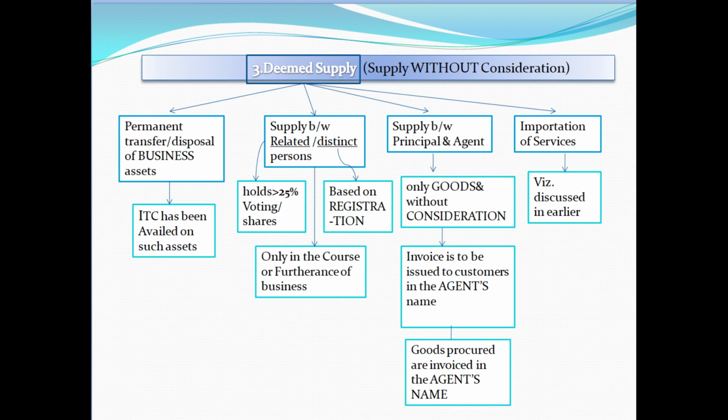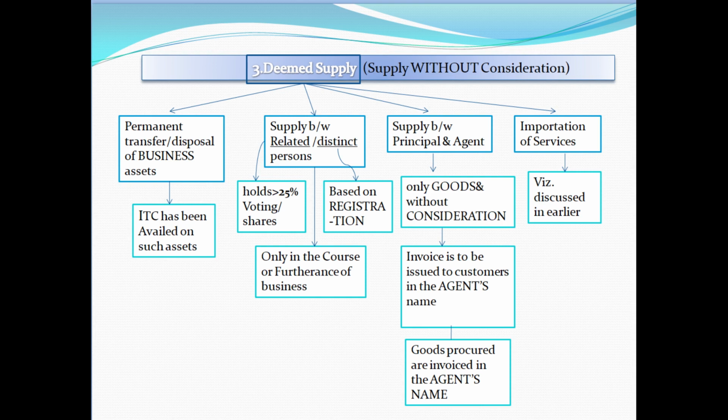The second one is supply of goods or services between related persons or distinct persons, which qualifies as a supply even if it is made without consideration, provided it is made in the course or furtherance of business. Here, related persons are those who influence other persons, like family members, or control the other person, or own directly or indirectly, or hold greater than 25% of the voting power or shares.